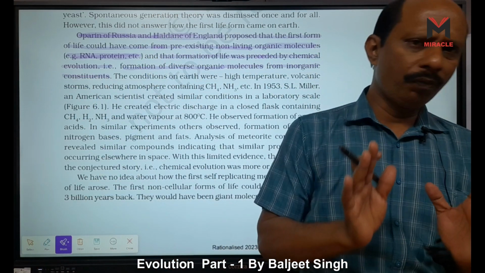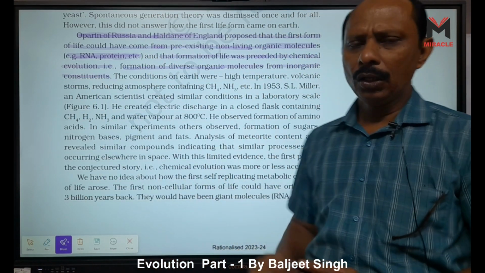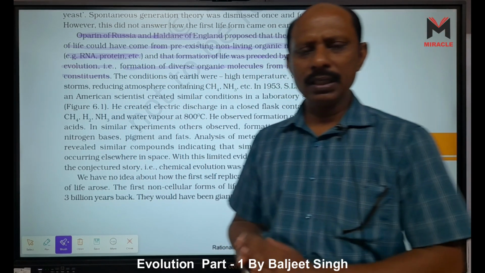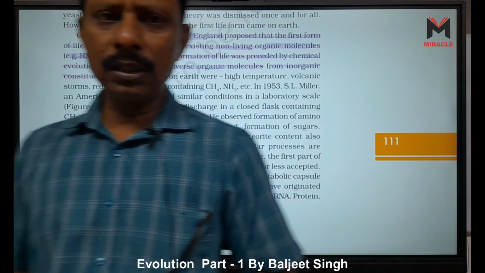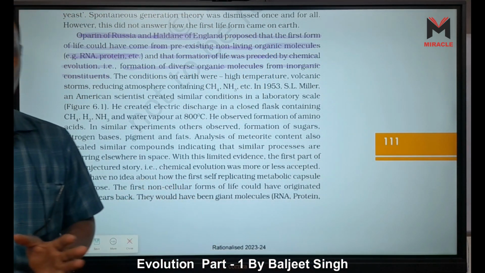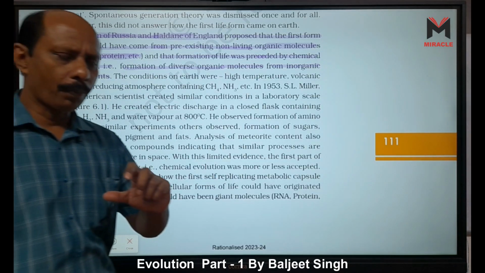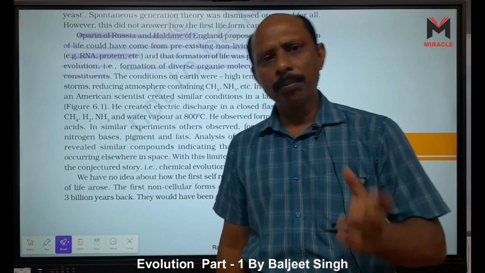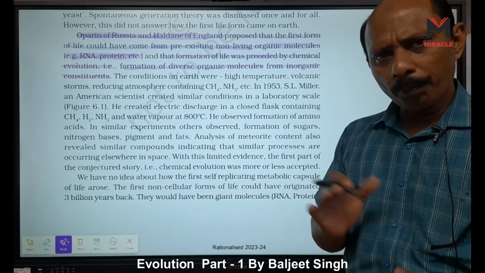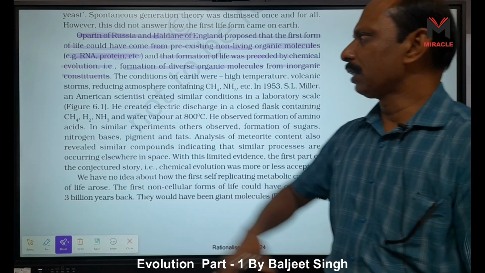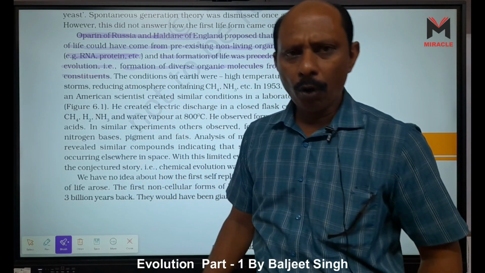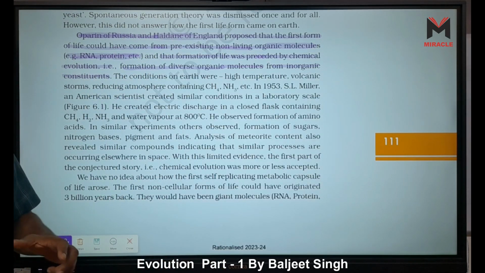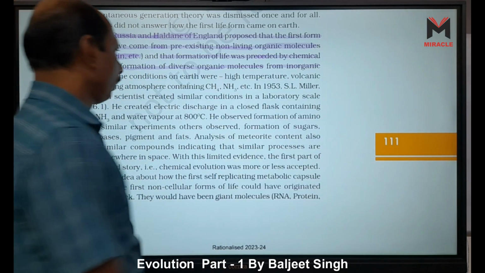First what happens, okay, I will tell you after this. First only inorganic substances are there. Simply the atomic stage first, then from the atomic stage, complex inorganic forms are formed. Then from these, complex organic molecules are formed. From complex organic molecules, polymers are formed. From polymers, protobionts are formed. From protobionts, eobionts are formed. And then cells are formed. We will read this after this.